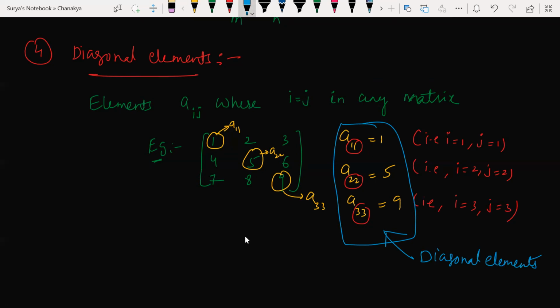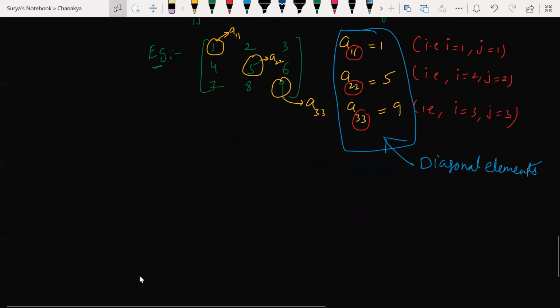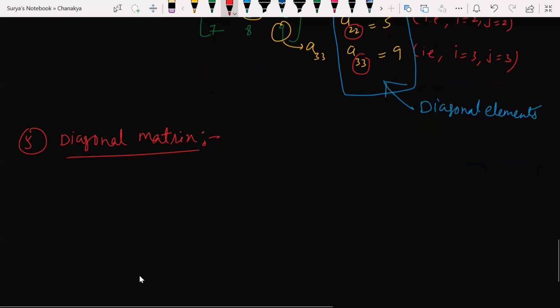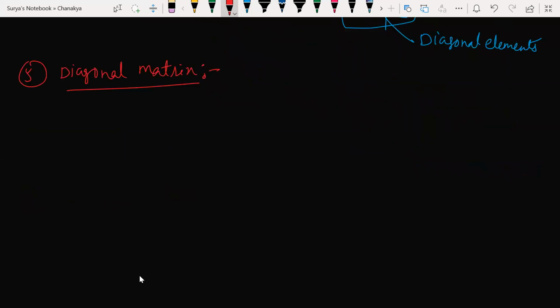Very simple. Now let us talk about diagonal matrix. We have seen only diagonal elements. What is a diagonal matrix? See, it should be a square matrix, a square matrix.